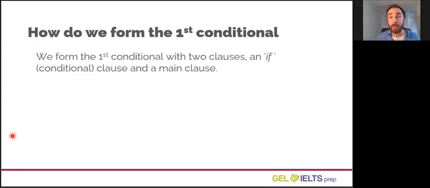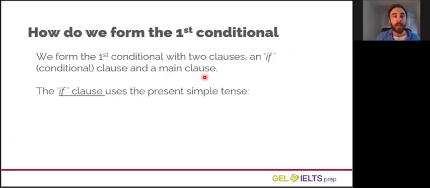So how do we form the first conditional? Well, as you've seen, there is some present simple and there is some future using will mostly. We form the first conditional with 2 clauses. The conditional clause, which usually uses if, and the main clause. The if clause in first conditional uses present simple.